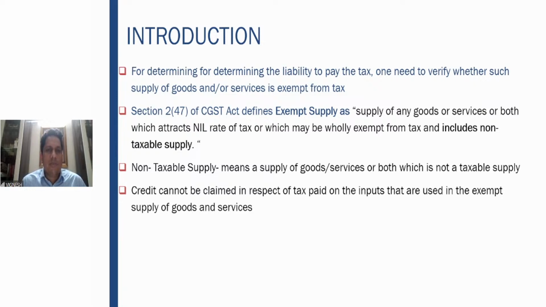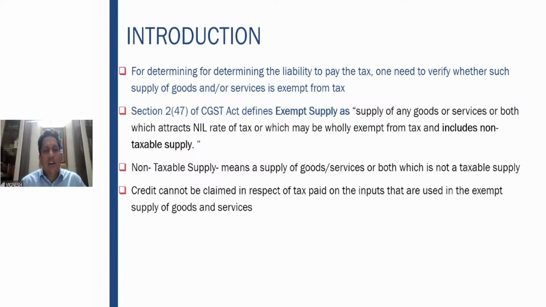When I say non-taxable supply, it means the supply is not taxed under the Constitution itself. That means that supply cannot be taxed. What is this? Alcoholic liquor for human consumption, as we discussed in the previous sessions, and also those five petroleum products: petroleum crude, motor spirit, high-speed diesel, natural gas and aviation turbine fuel. All these are non-taxable supply. So exempt supply also includes non-taxable supply as per the definition. Non-taxable supply means a supply of goods or services or both which is not a taxable supply. Simple and straightforward. I hope there is no confusion in that.